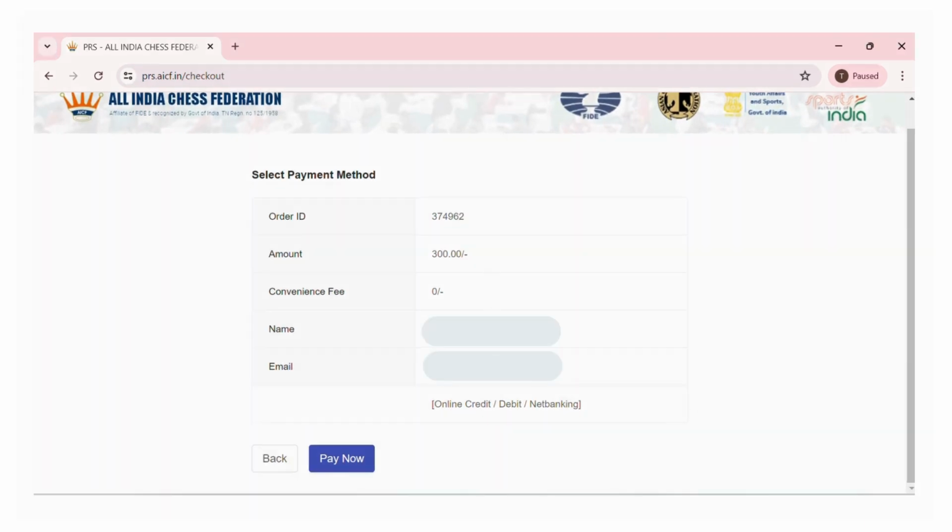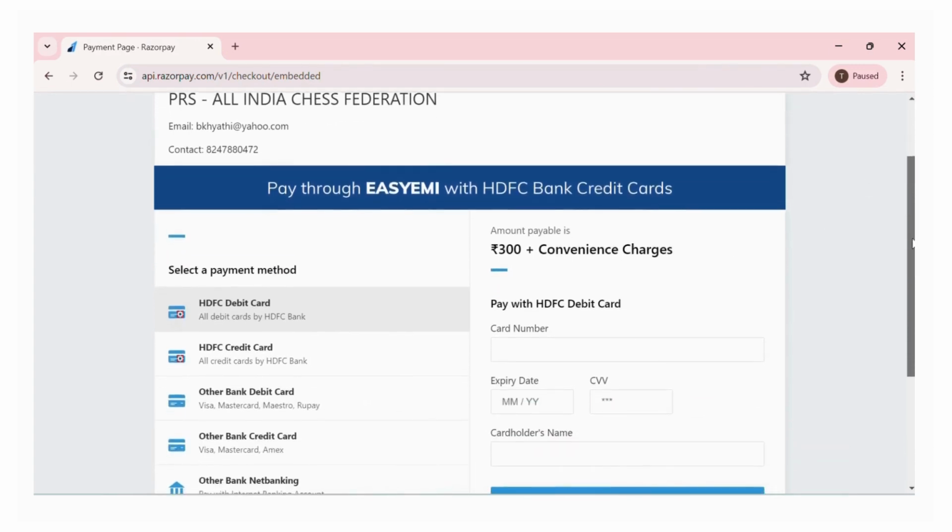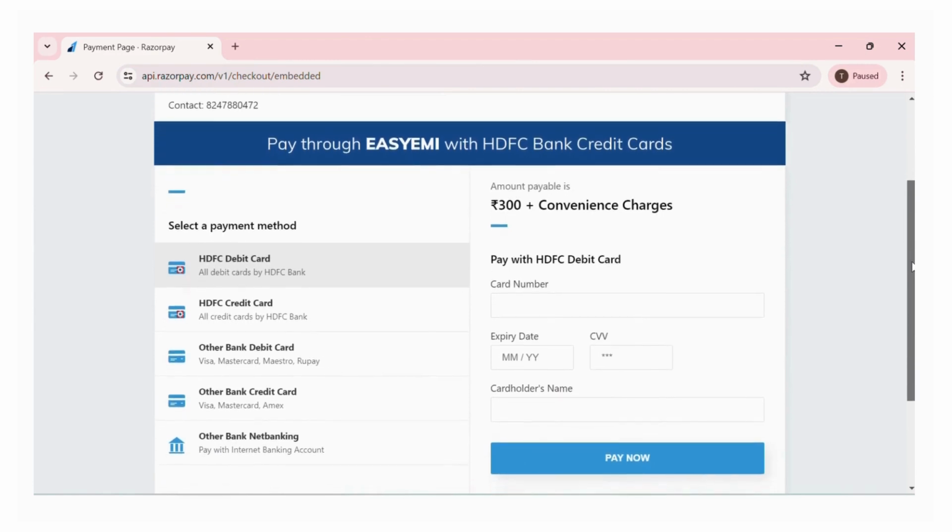Here you can just cross verify the name, email address, and the amount is 300. Whether it is a new registration or the renewal, the amount would remain the same of 300 rupees. They are not taking any convenience fee, but the payment gateway usually takes 6 rupees of the convenience pay fee. So once you click pay, you will be taken to this page.